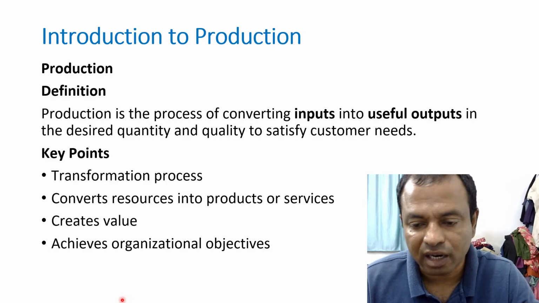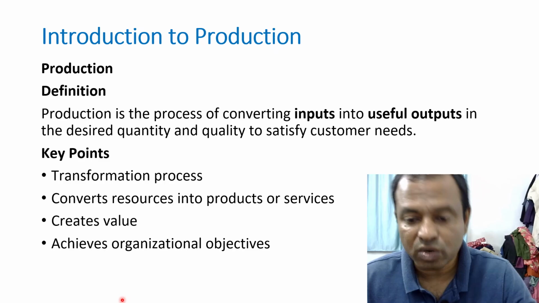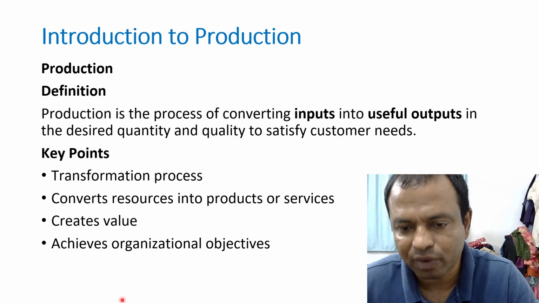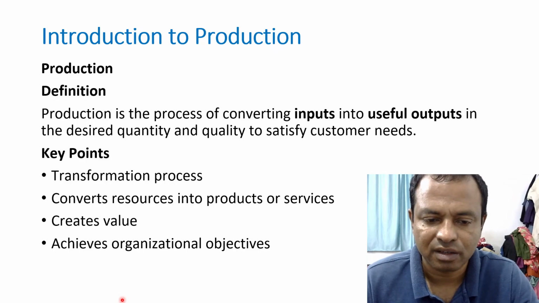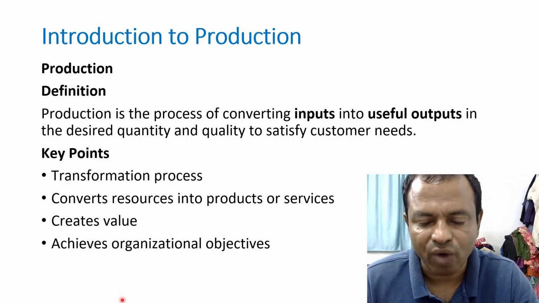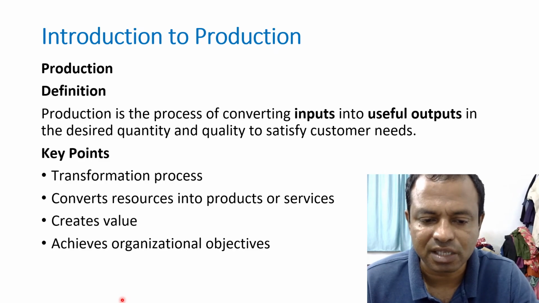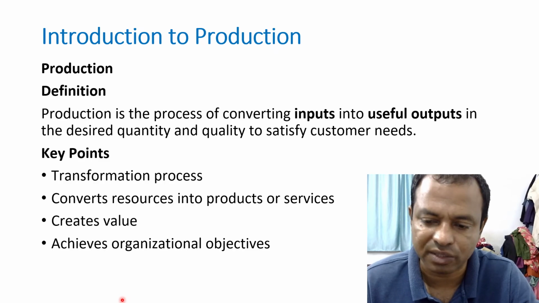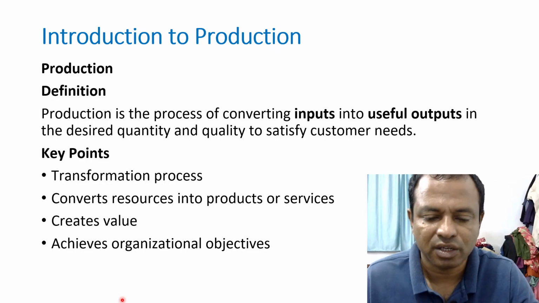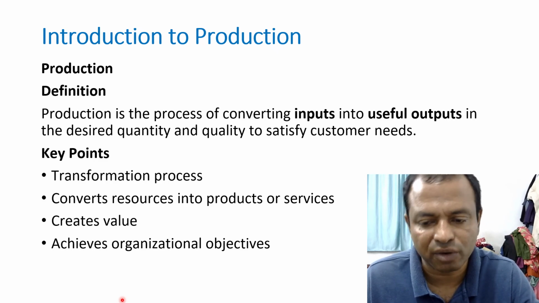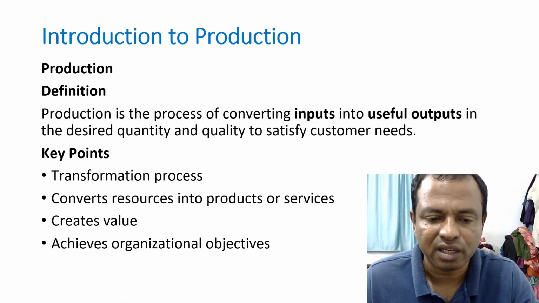Resources are converted into products or services, and during that process value creation is happening. And why is it done? To achieve some organizational objectives. Usually production is done by some kind of organizations. They have some objectives. To achieve these objectives, one of their objectives, usually production is done.